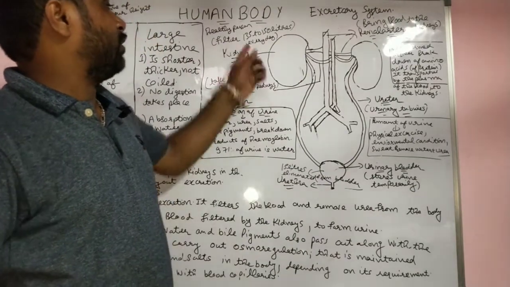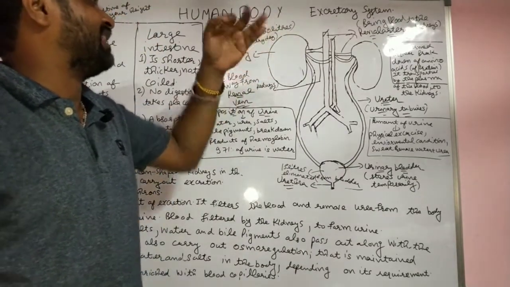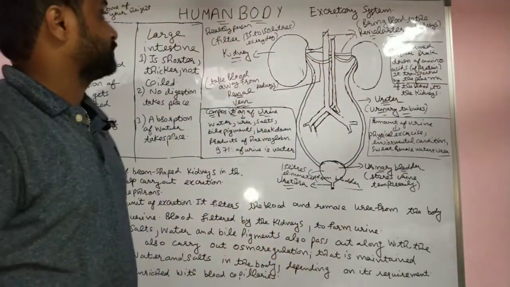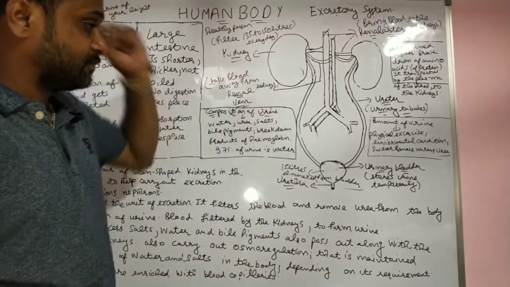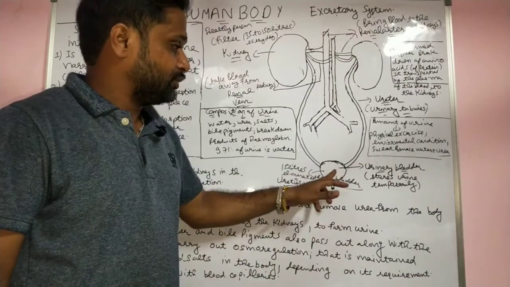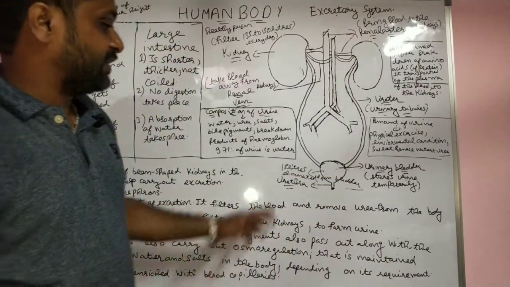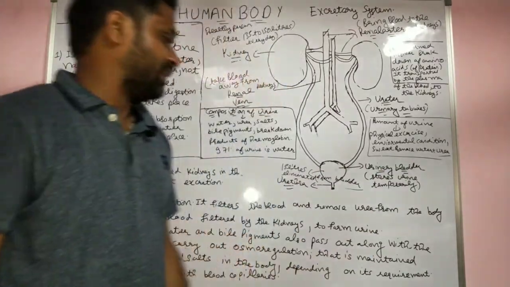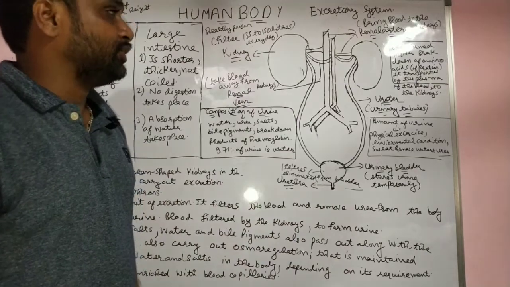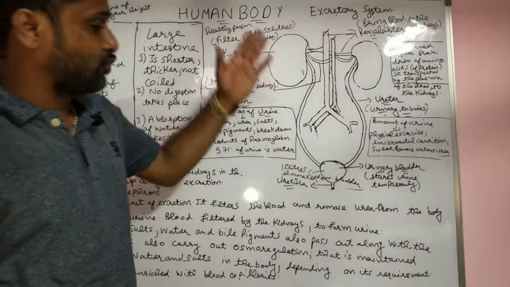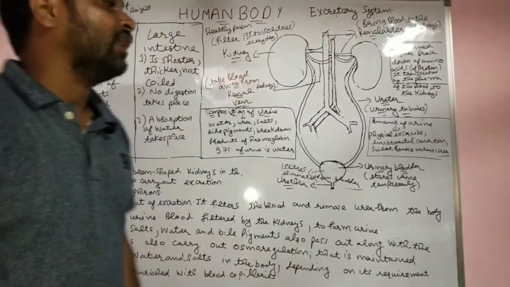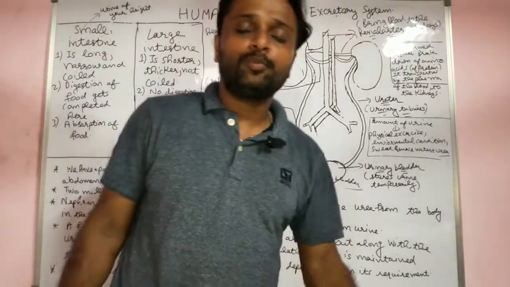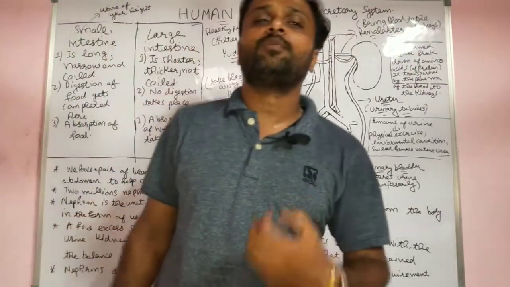About 135 to 150 liters of blood is filtered every day in a healthy person. Here you see the ureter, urinary bladder, and urethra. About 1.5 liters of urine is stored temporarily in the urinary bladder, after which it comes outside through the urethra. This is the structure and working of the excretory system. It is a very important part, removing extra salt and poisonous things from our body.